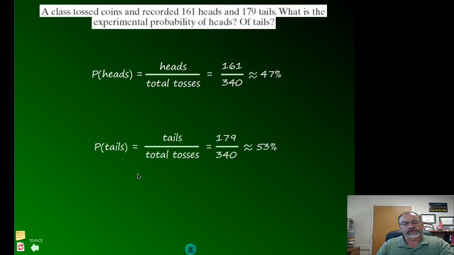And then if we did tails, the probability of getting the event tails means how many times we actually got tails over total tosses: 179 over, again, the same 340 tosses, or 53% of the time we got tails.